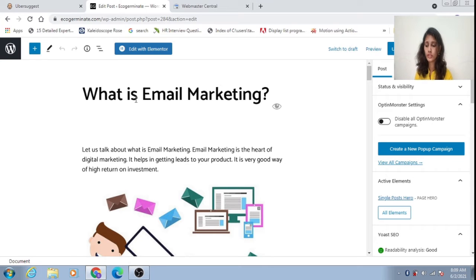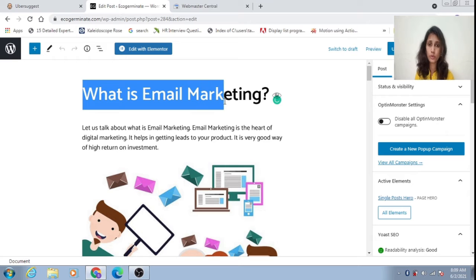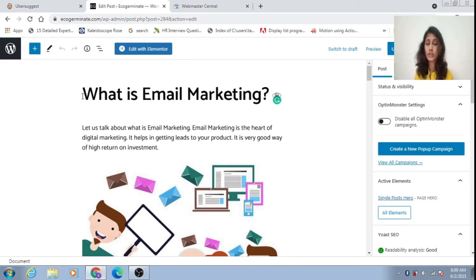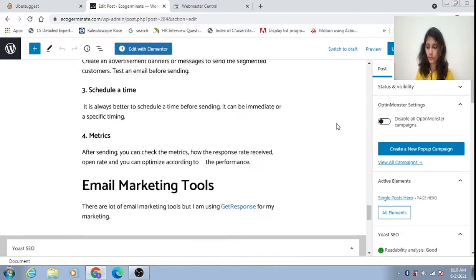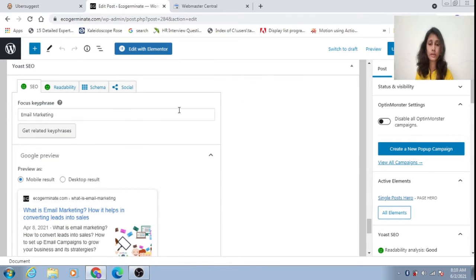First, this is the keyword I searched, and this keyword should be given in the heading. The further SEO instructions will be given by Yoast SEO below, like you can see here. These are the SEO concepts Yoast SEO gives.